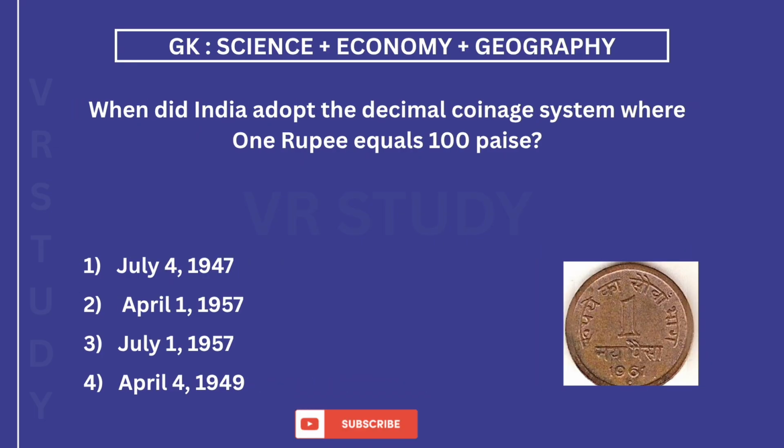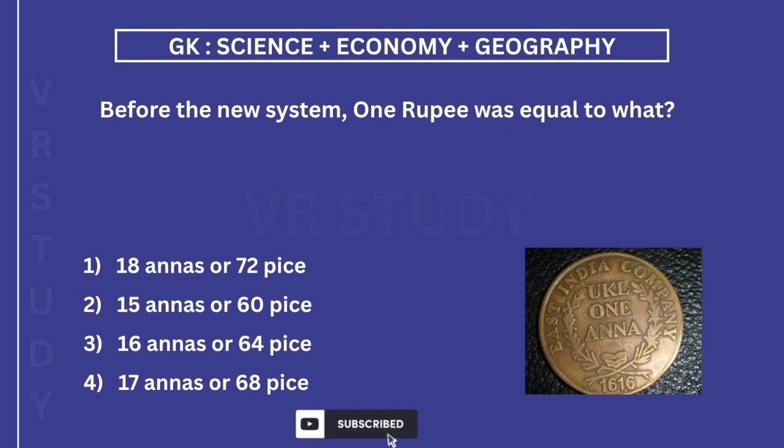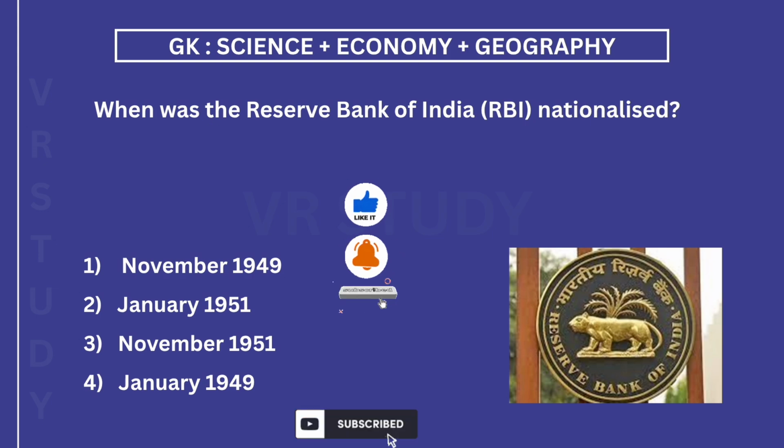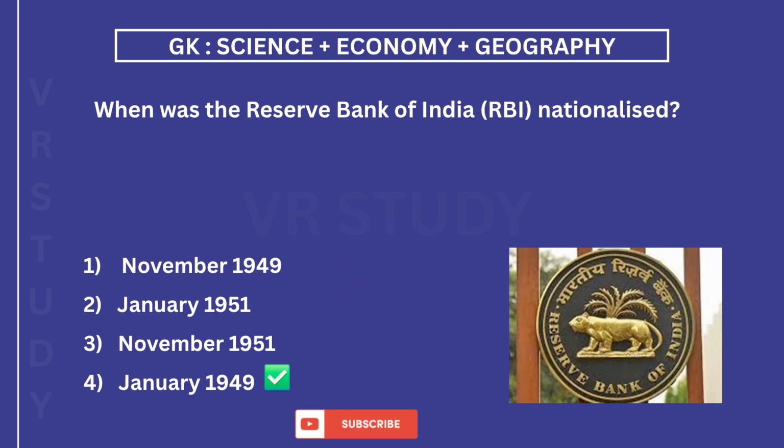When did India adopt the decimal coinage system where 1 rupee equals 100 paise? The answer is 2. 1st April 1957. Before the new system, 1 rupee was equal to what? The answer is 3. 16 annas or 64 pies. When was the Reserve Bank of India, RBI, nationalized? The answer is 4. January 1949.